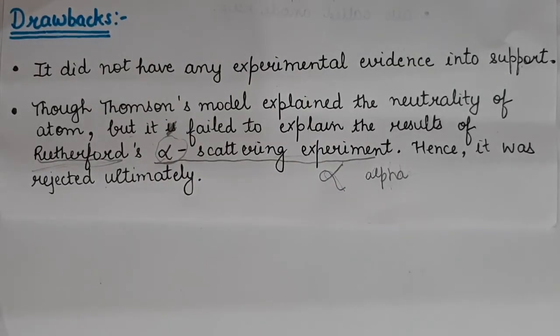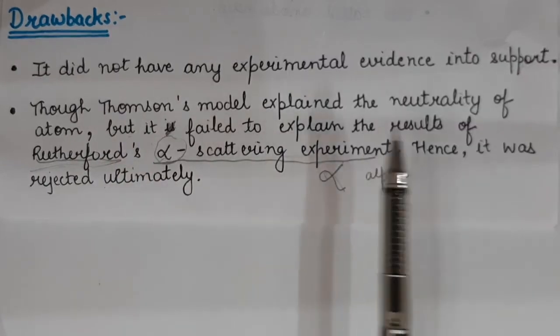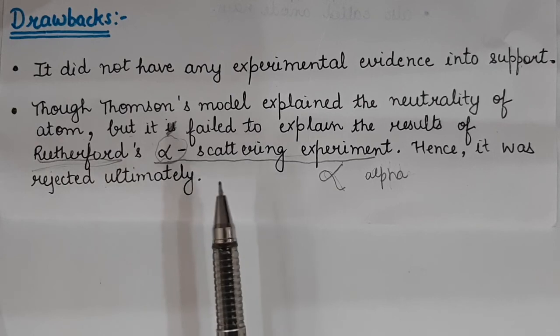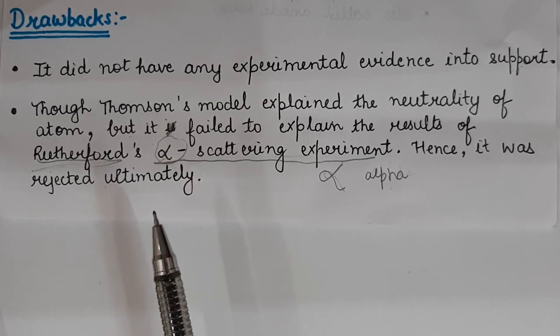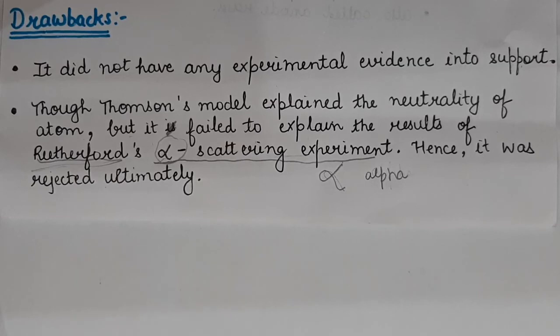Question number 3 was, what are the limitations of J.J. Thomson's model of an atom? Limitations means drawbacks. So, number 1, it did not have any experimental evidence to support it. Number 2, though Thomson's model explained the neutrality of an atom, it failed to explain the results of Rutherford's alpha scattering experiment. So these are the true drawbacks or limitations of J.J. Thomson's model of an atom.